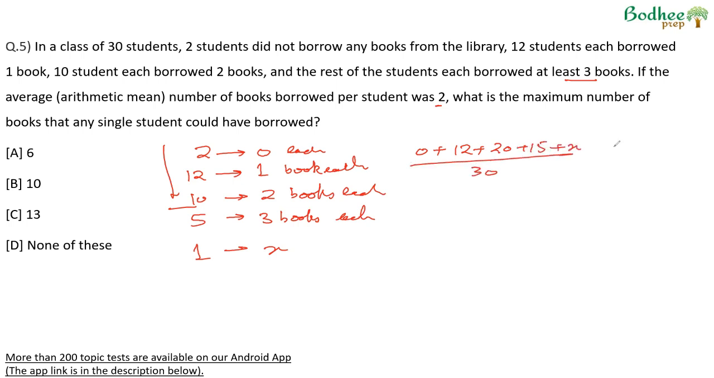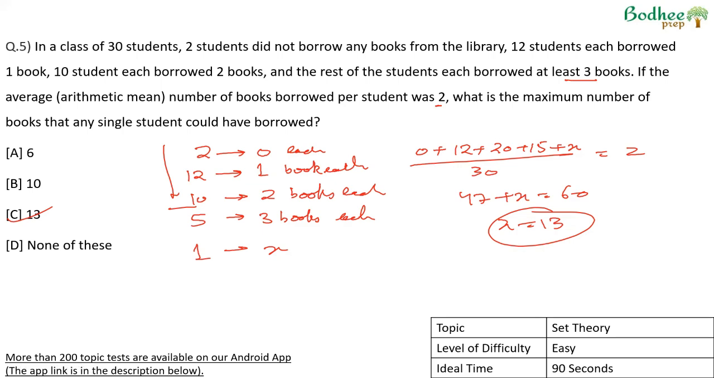Total number of students is 30. The average number of borrowed books should be 2. So this will give us 12 plus 20 is 32, plus 15 is 47. 47 plus X is equal to 60, so X will come out to 13. Since all of the others have borrowed the minimum number of books, the person remaining will borrow the maximum number of books, which comes out to 13. I think a cross between average and set theory, easy question, about 1.5 minutes to solve.